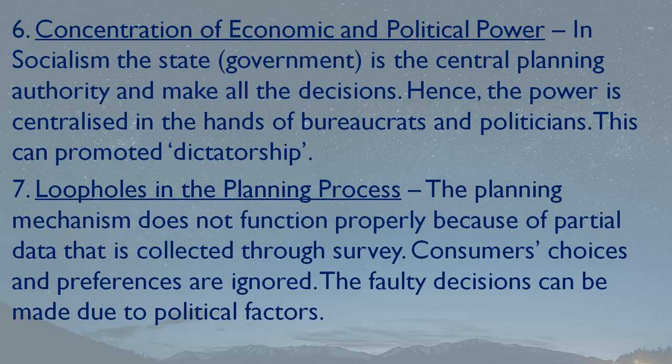Actually, they talk about social welfare. They want to promote social welfare in society, but they have no regard to the choice and preference of the society, of the consumers, because consumers form the society, isn't it? So they disregard the choice and preference of the consumers, they ignore it completely, and they make the planning. It is actually a one-sided planning.